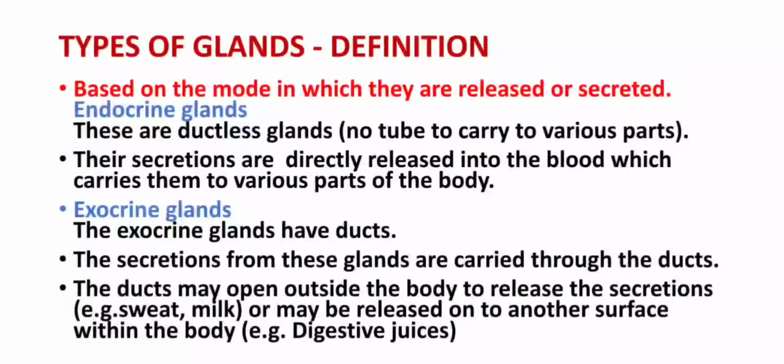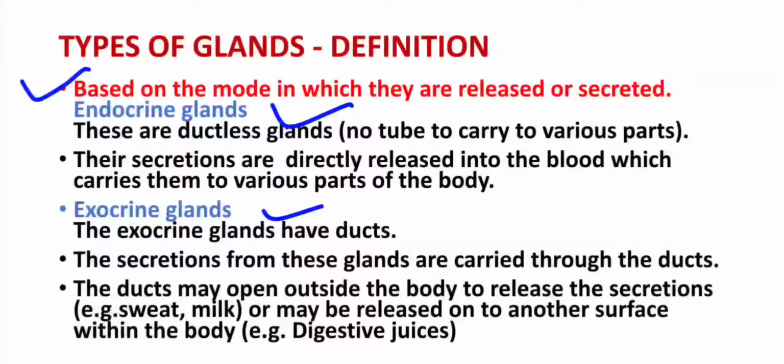Now, types of glands. Based on the mode of secretion, there are two types of glands, that is endocrine glands and exocrine glands. Endocrine glands are also known as ductless glands. They don't have any duct or tube which carries their secretion to various parts of the body. Their secretions are directly released into the blood, and from the blood they are carried to various parts of the body and do their functions on particular organs.